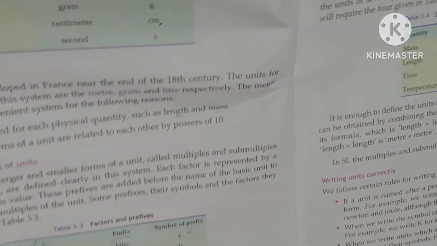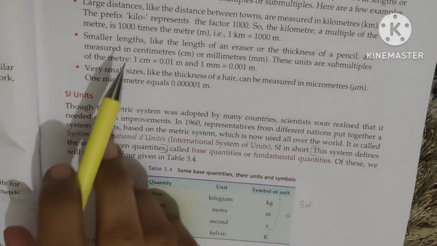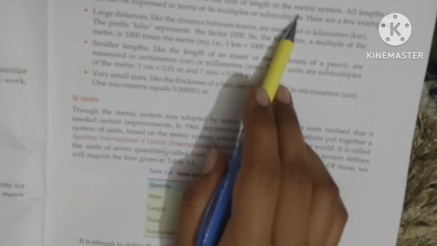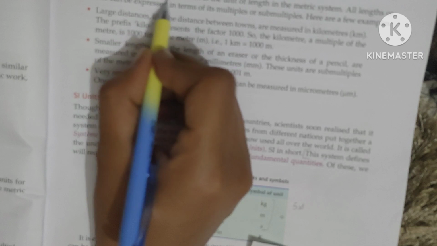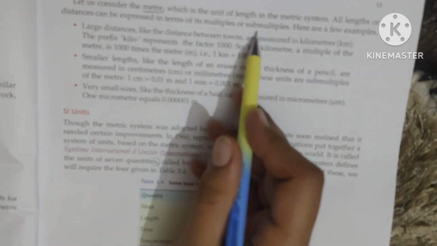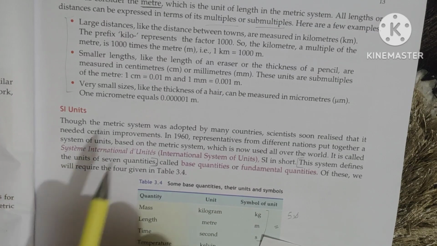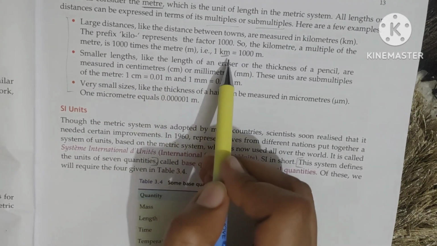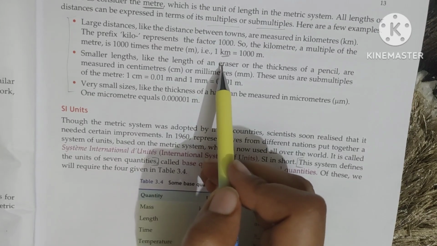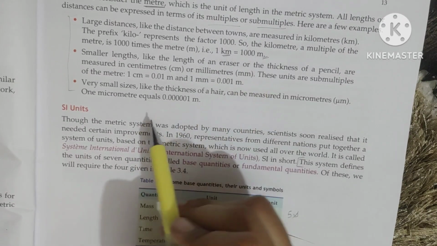Next, come to the next part of this topic. Let us consider the meter, which is the unit of length in the metric system. In the metric system, for length, which unit are we considering? They said we are considering the meter. All the lengths or the distances can be expressed in the multiples and in the sub-multiples of the meter unit, right? So they are giving now a few examples of the multiples and sub-multiples. The first example is larger distances, like the distance between the towns, which we can measure in kilometers. Now what is the relation between the kilometer and the meter? It is written: 1 kilometer equals 1000 meters.